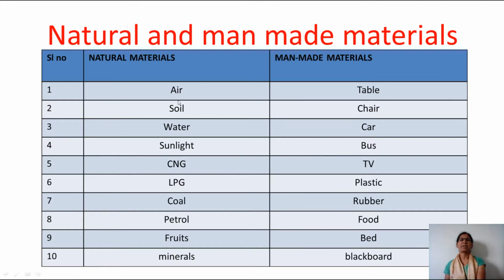Natural materials: air, soil, water, sunlight, CNG, LPG, coal, petrol, fruits, minerals, etc. Man-made materials: table, chair, car, bus, TV, plastic, rubber, food, bed, blackboard, etc.